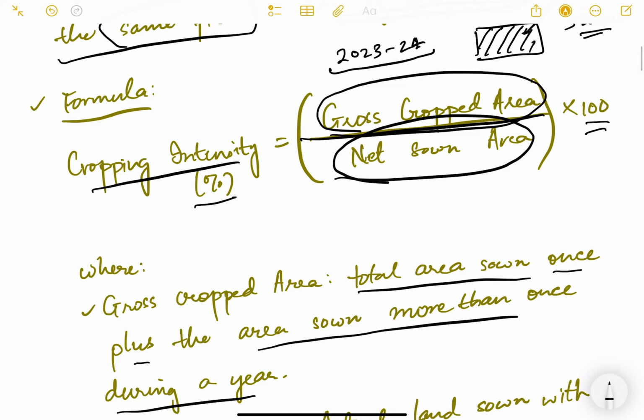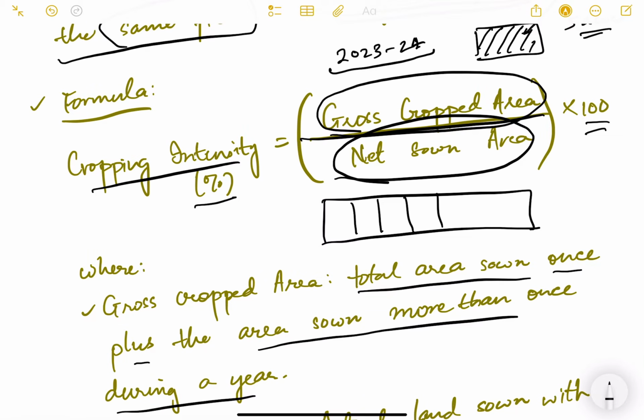For example, this is a village. Say in this village there are 10 farmers and these are the 10 plots of those farmers: 1, 2, 3, 4, 5, 6, 7, 8, 9 and 10. These are the 10 agricultural lands. Now farmer number 1, 3, 5, 6, 7 and 8 are the farmers who grow crops. And all of these plots individually are 2 acres, so the total area of this village is 20 acres. This is just an example I'm giving you.